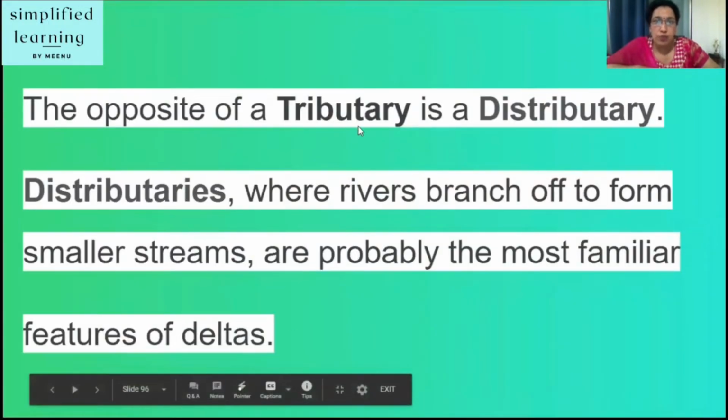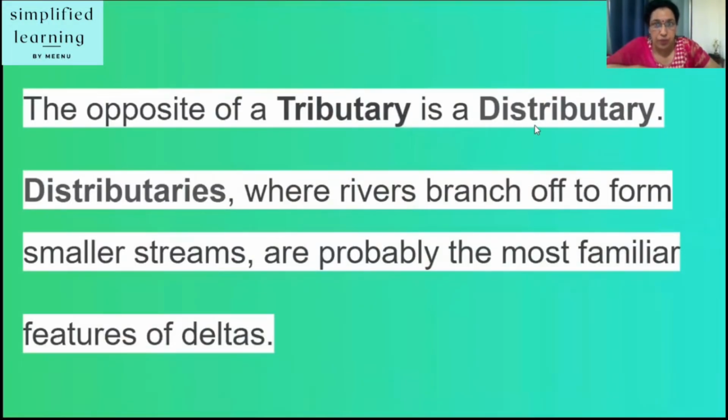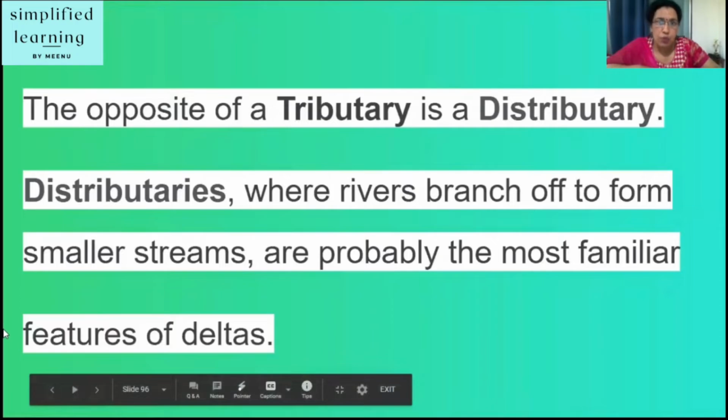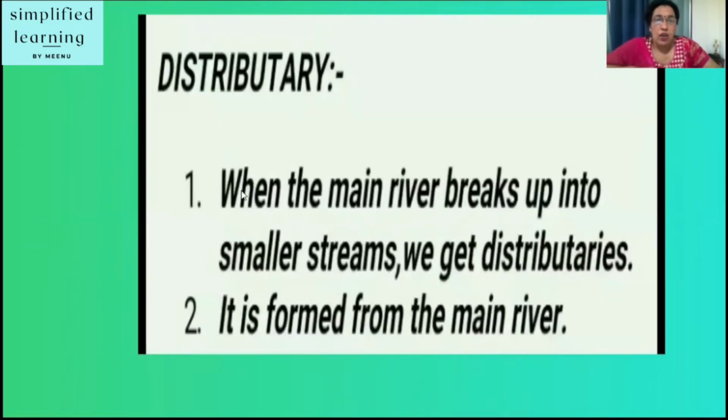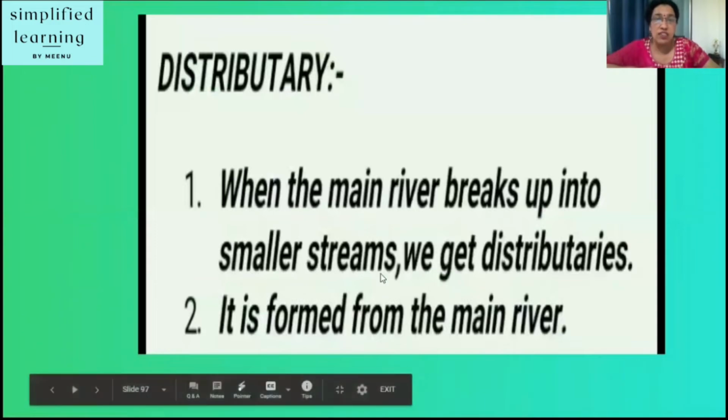The opposite of a tributary is a distributary. Distributaries are where rivers branch off into smaller streams, and probably the most familiar features of deltas. Now, what is a distributary? When the main river breaks up into smaller streams, we get distributaries.